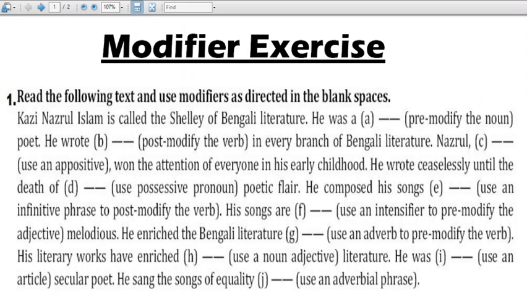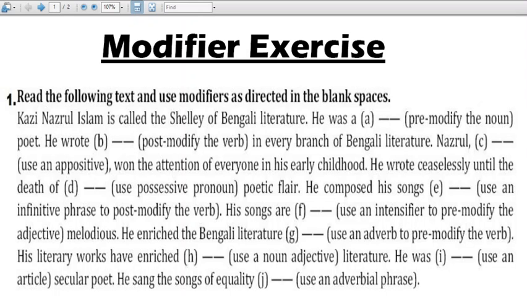His songs are dash, used and intensified to pre-modify the adjective. So intensifiers are the words or modifiers that intensify, that highlight anything. So the words like very, so, really, absolutely, definitely, this much. So his songs are dash melodious. So you can take very melodious, so melodious, too melodious, really melodious, this much. So anyone can go. So his songs are really melodious.